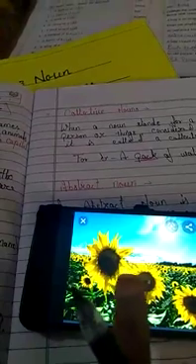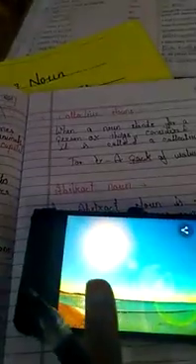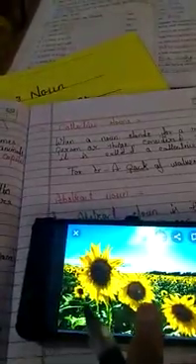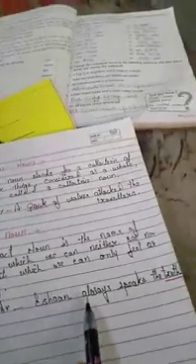For example, I have a few pictures, just have a look. So it's a book, we can touch. Flower we can see. Again sun we can see. So all these words we can see or we can touch. But just have a look, one sentence I wrote here: Ishan always speaks the truth.